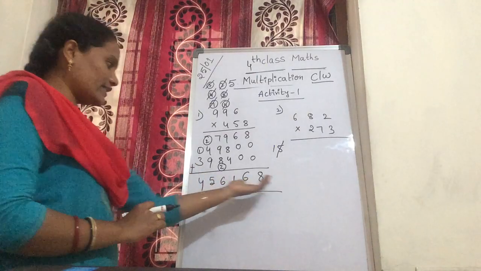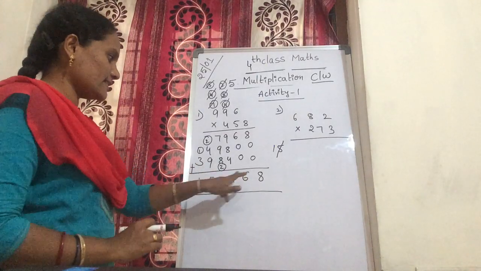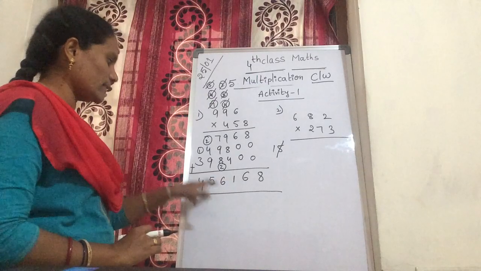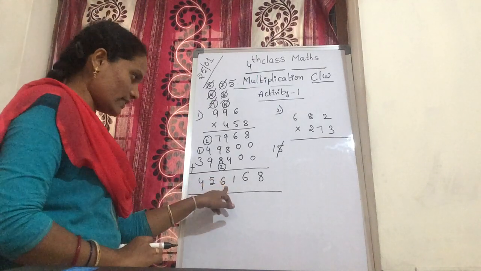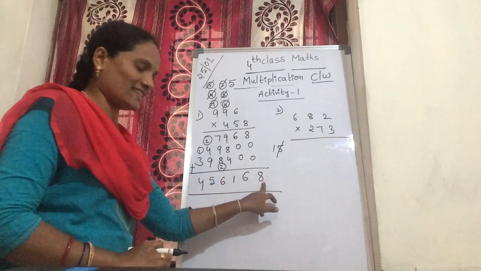Once read this number: ones, tens, hundreds, thousands, ten thousands and lakhs. So 4 lakhs 56,168.